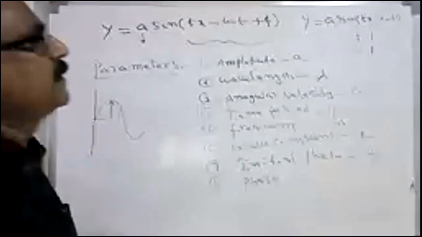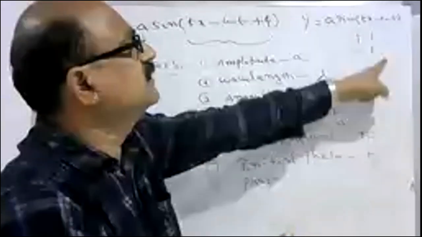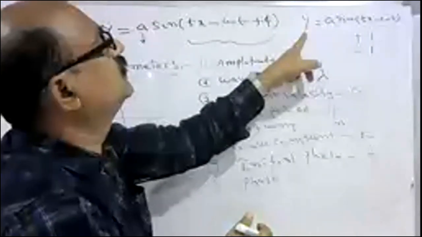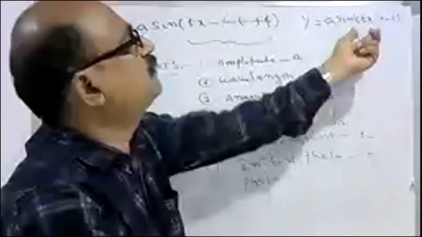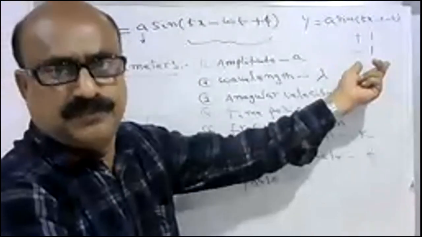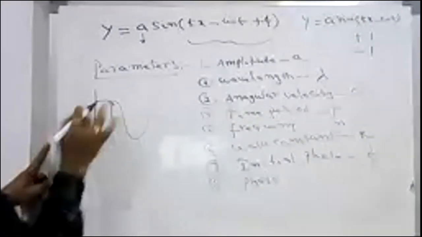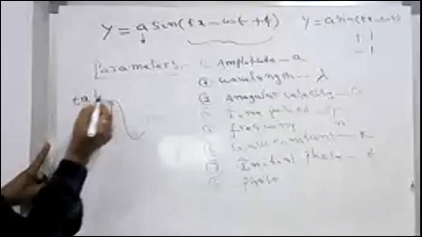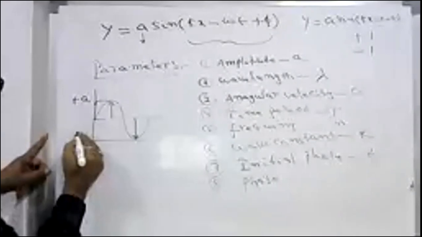It will not be more than 1 or less than -1. It lies between +1 and -1 multiplied by A. So what is the displacement value? Y is between plus A and minus A. The maximum displacement is called the amplitude, plus A, and in the same way, on the negative side, minus A.